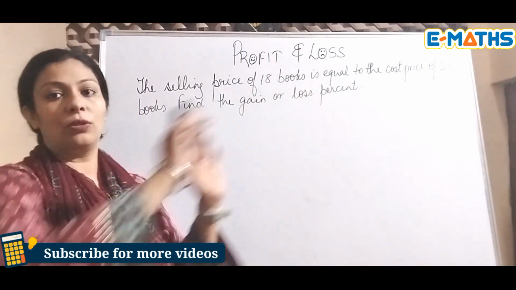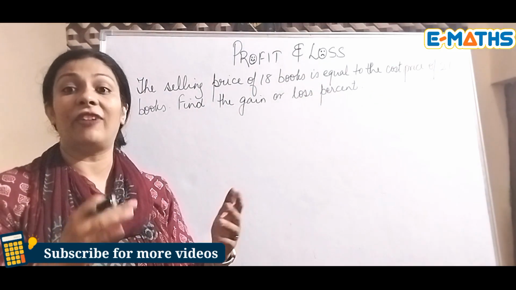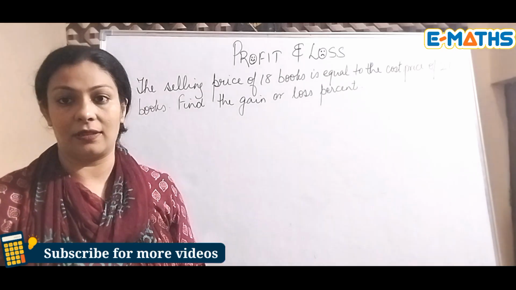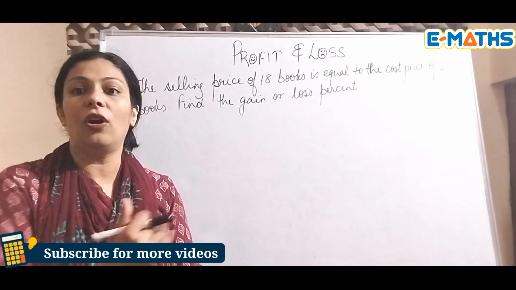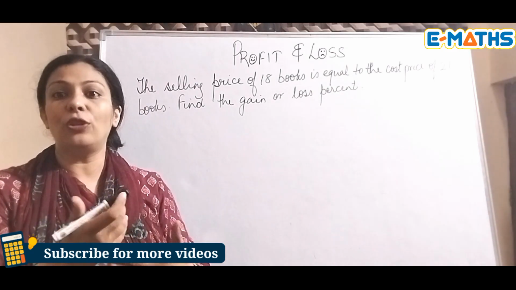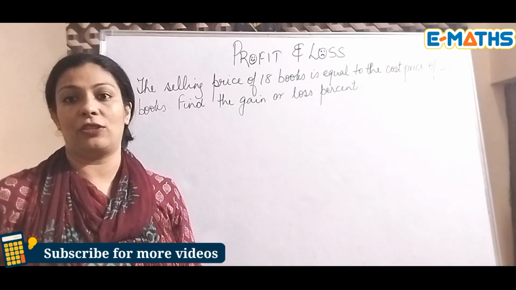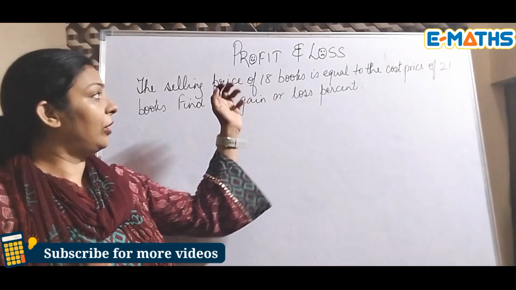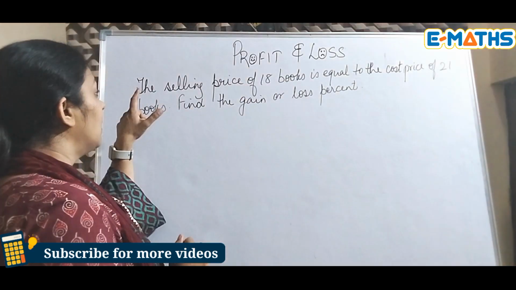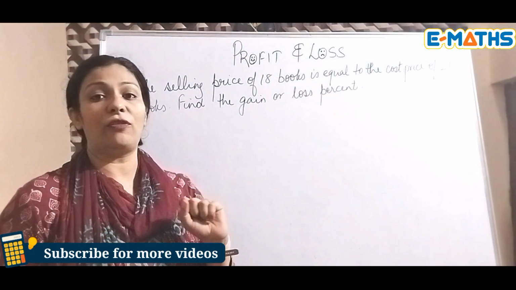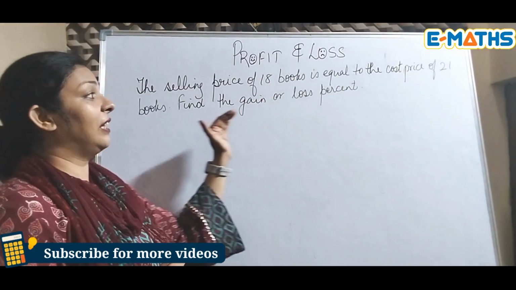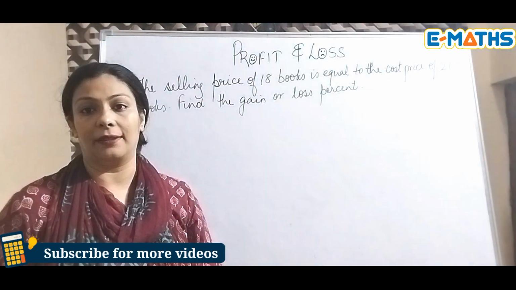They just give you the question and then at the end they write find the gain or the loss percent, in which you need to make out whether there is a gain or a loss. So of course you need to look at the selling price and the cost price of the two objects. Here, the question is: the selling price of 18 books is equal to the cost price of 21 books. Find the gain or loss percent.